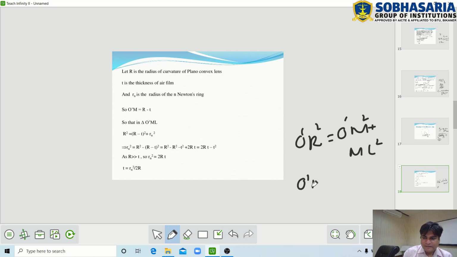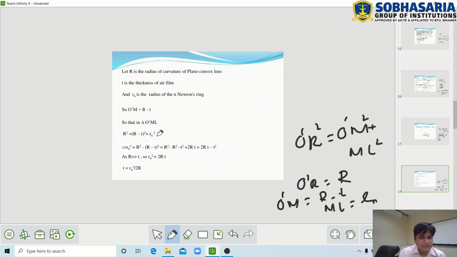O'L equals capital R, O'M equals R minus t, and ML equals Rn. So we get the equation R square equals (R minus t) square plus Rn square. Now we find the value of Rn square: Rn square equals R square minus (R minus t) square.